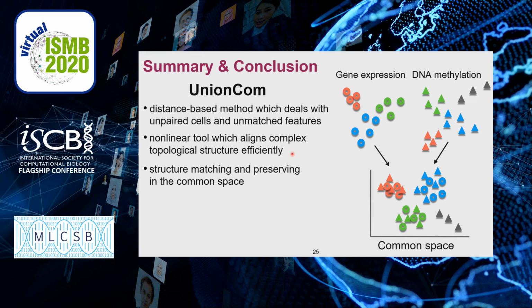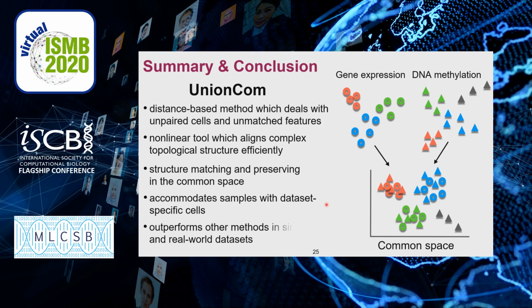To align different datasets, we propose a new solution that puts matched cells close in the common space and preserves the topological structure simultaneously. Besides, UnionCom accommodates samples with state-specific cell types. The experimental result shows that UnionCom outperforms other methods in both simulated and real-world datasets.